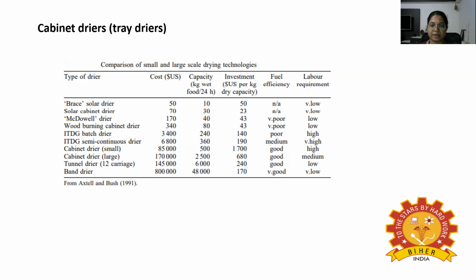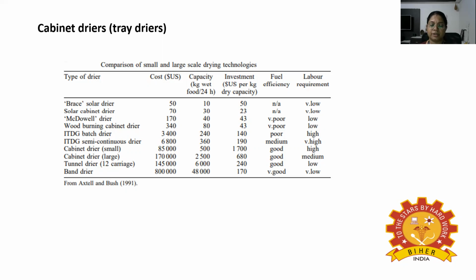They have low capital and maintenance cost and are flexible in operation for different foods. They have relatively poor control and produce more variable product quality, as food dries more rapidly on trays nearest to the heat source. A low cost, semi-continuous mechanism which overcomes this problem by periodically replacing the lowest tray in the stack has been developed by the Intermediate Technology Development Group.